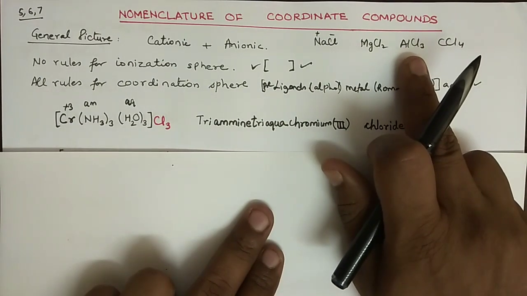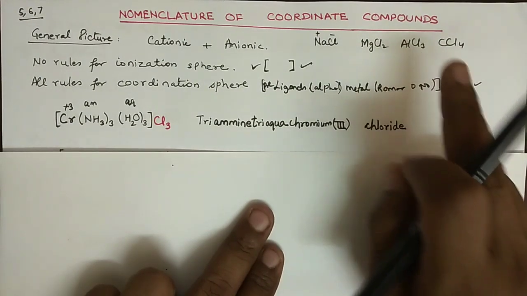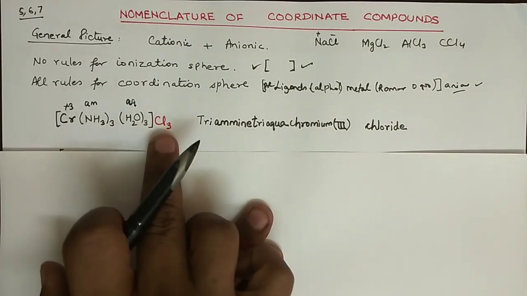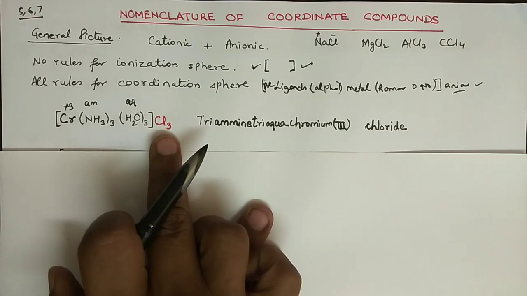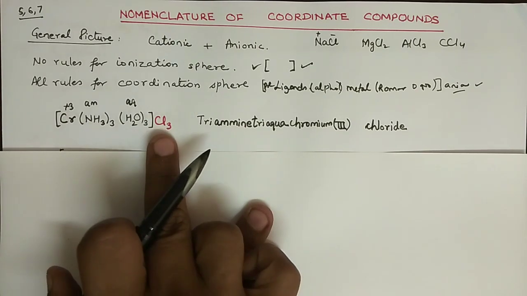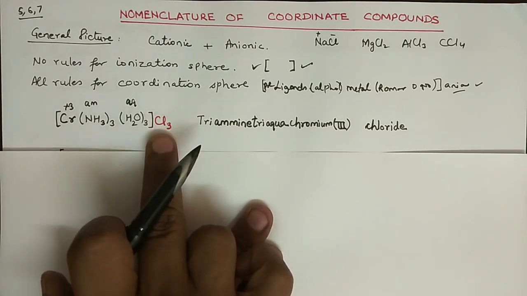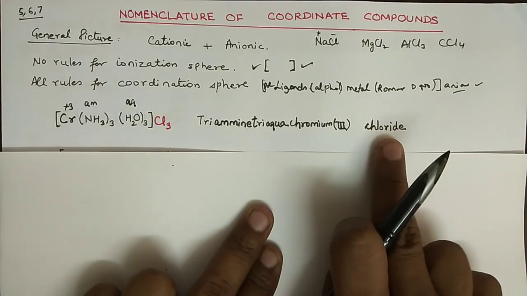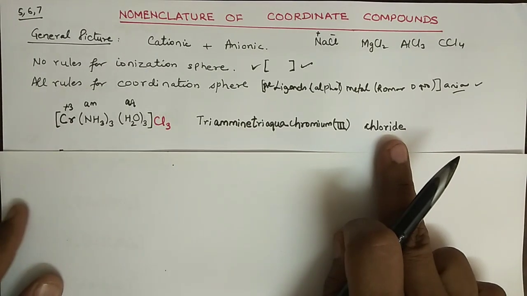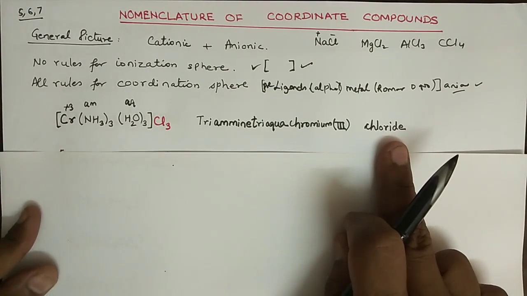We have not written aluminum trichloride, so you must not put tri before the chloride. And also notice that I have not written the name as chlorido. This does not have any coordinate bond, and therefore I have written it simply as ionic chloride. Alright, so let us now have the next example.